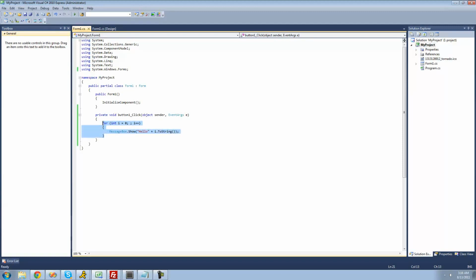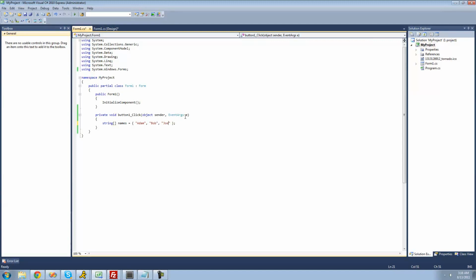So next we're going to go to the foreach loop. The foreach loop basically allows you to loop through every element inside of an array. So if we were to go right here and create a string array, I'll call it names and set it equal to a bunch of strings. We're just going to have Adam, Bob, and Joe.